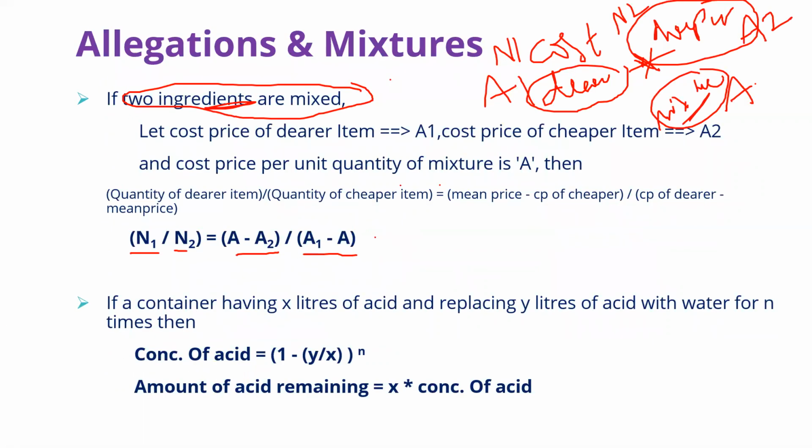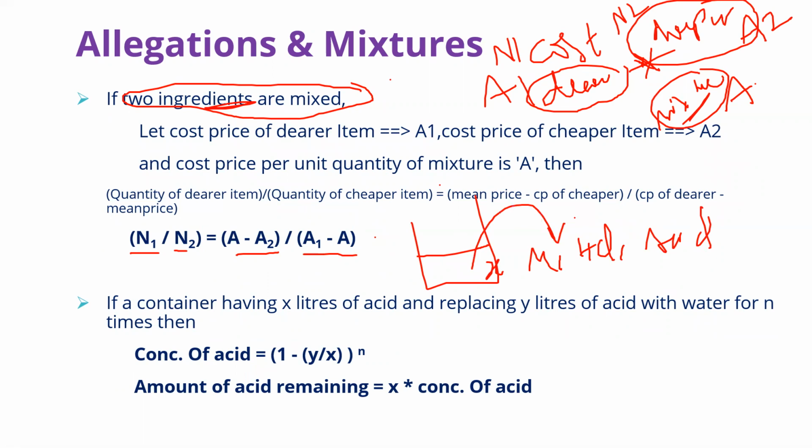The formula is: let me take a container and inside that x liters of some content, either milk or HCl or any acid like that. I will take y liters of content from that and replace it with y liters of water. And again I will remove y liters of content and again add y liters of water.